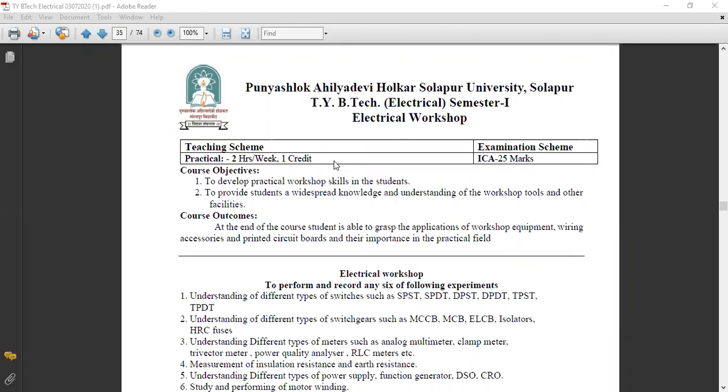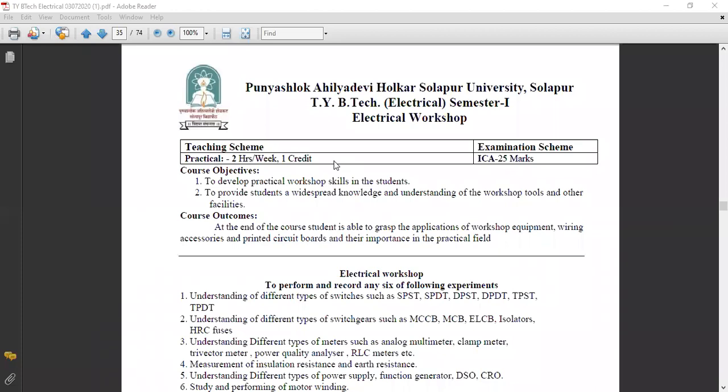Then, to provide students a widespread knowledge and understanding of the workshop tools and other facilities. In the workshop there are different workshop tools. So we are understanding these different workshop tools, and there are different facilities. So this is the main objective of this electrical workshop subject. Then the course outcome of this practical subject, that is electrical workshop practical.